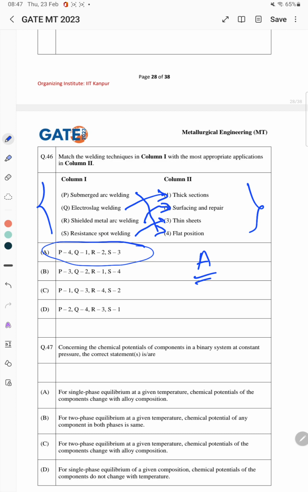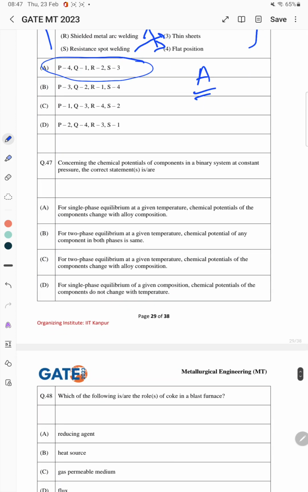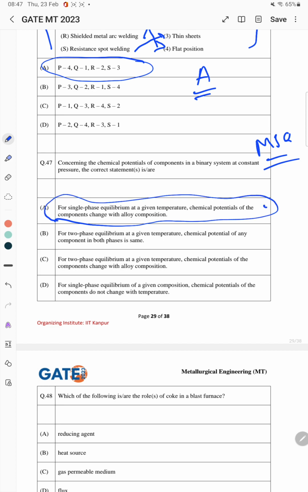Concerning the chemical potential of components in a binary system at constant pressure, the correct statement. So again, this is MSQ problem. More than one option is correct here. So the right answer is, for a single phase equilibrium at given temperature, chemical potential of the component changes with the alloy composition. So this is correct. For two phase equilibrium at a given temperature, chemical potential of any component in both phases are same. So this is also correct. So the right answer is A and B.